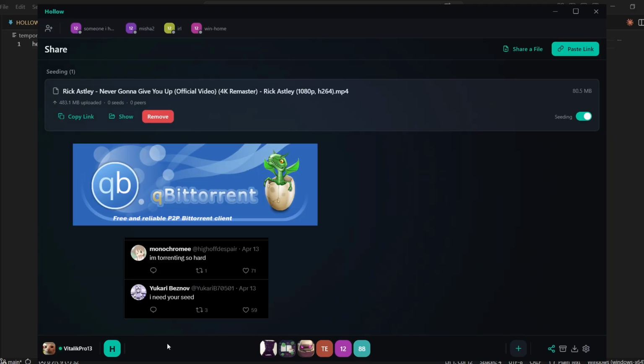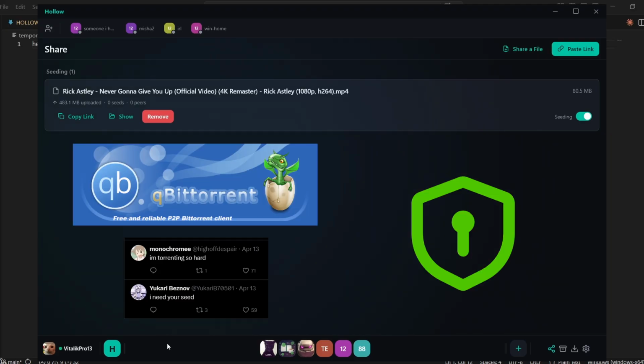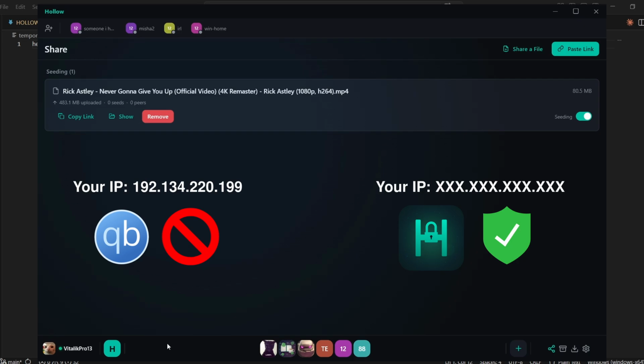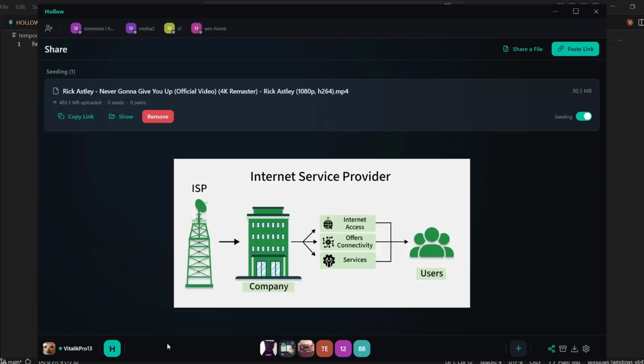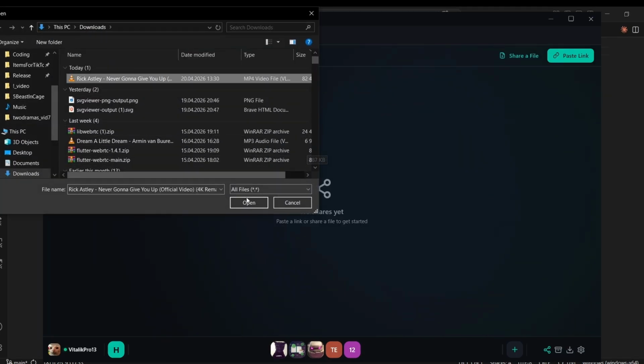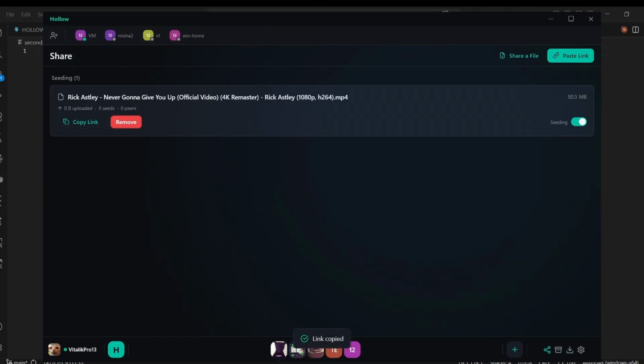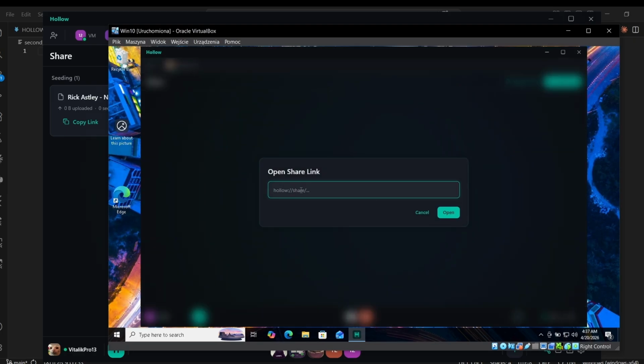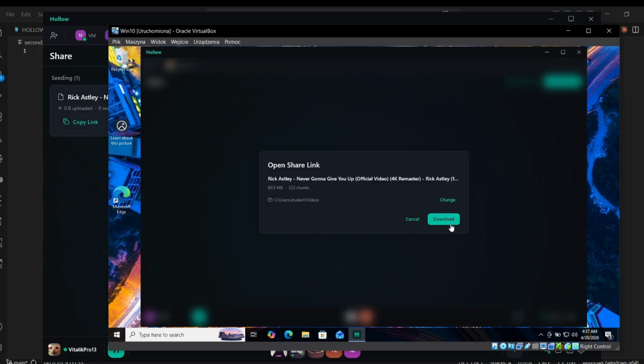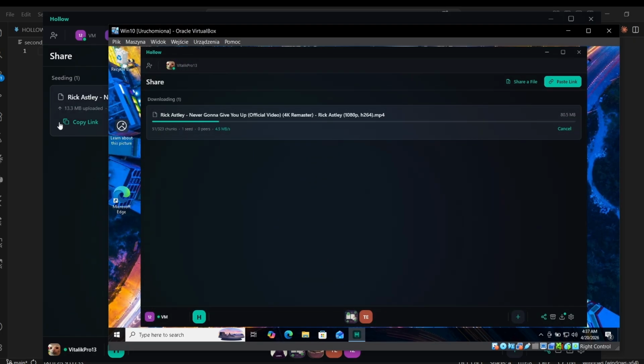HoloShare is basically like a torrent, but much more secure, because it never exposes your IP address to anybody, not even your internet service provider can see what you send or receive, because they see it as if you're in a voice call. It's really simple. You start seeding a file, and when someone wants to download it, you share a generated link. When they press download, you get connected directly with Stun, and the file gets split into chunks.